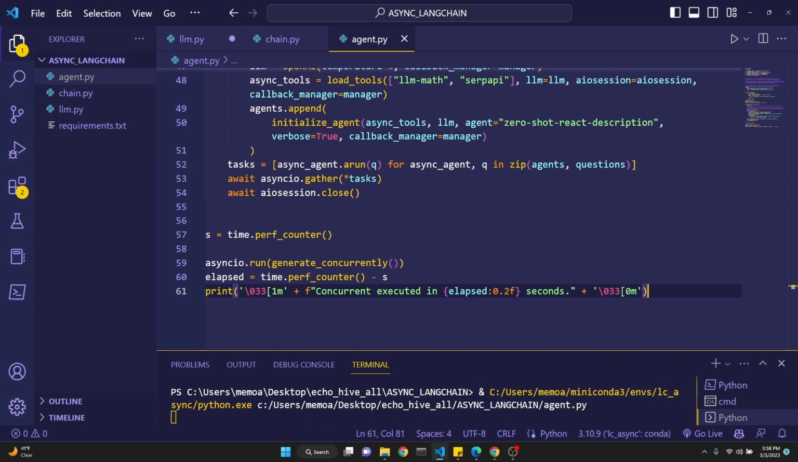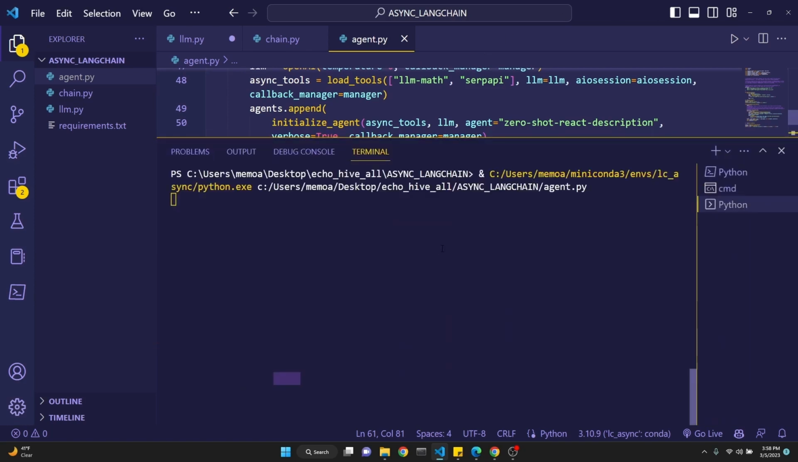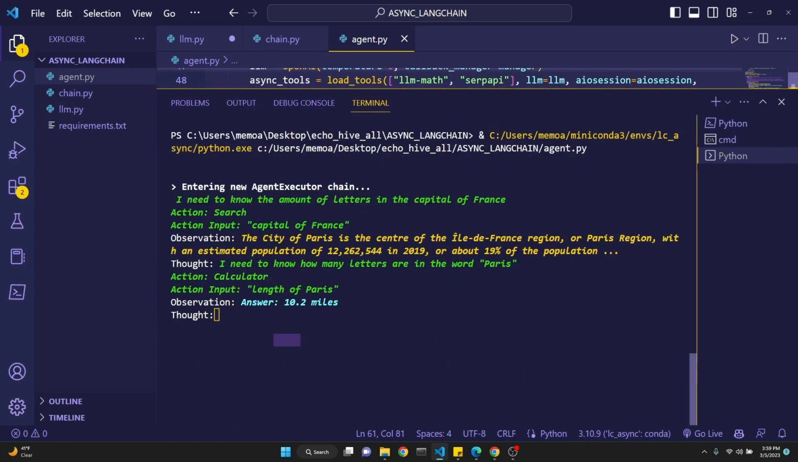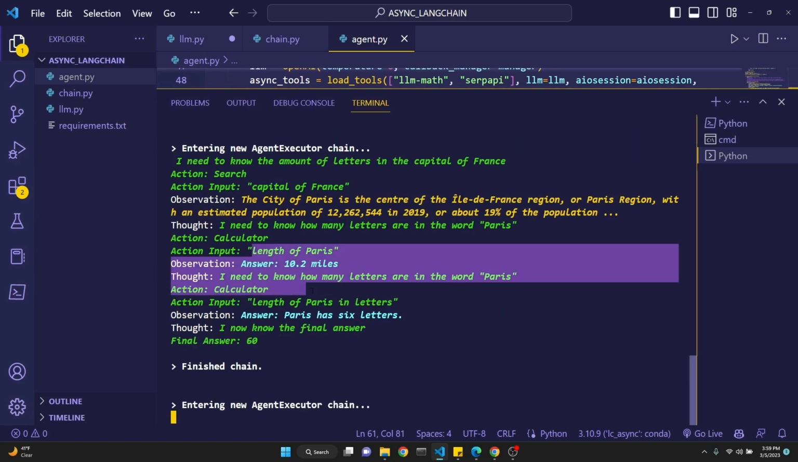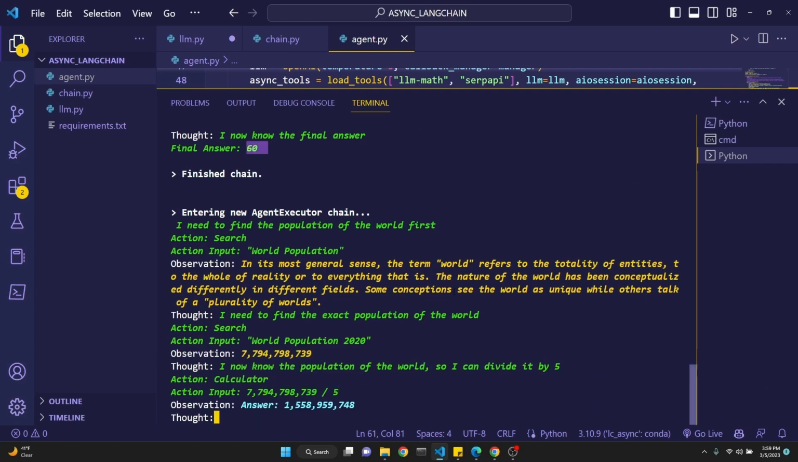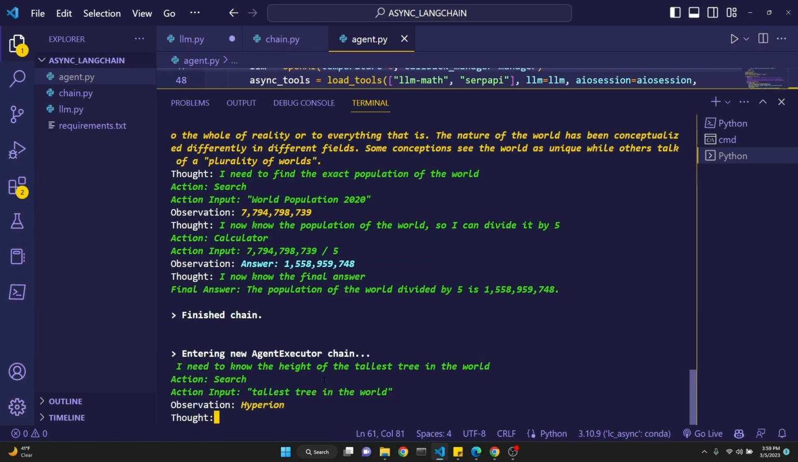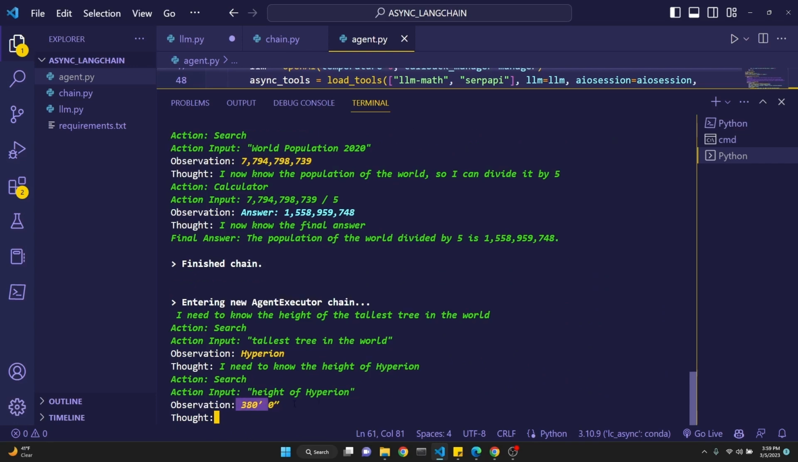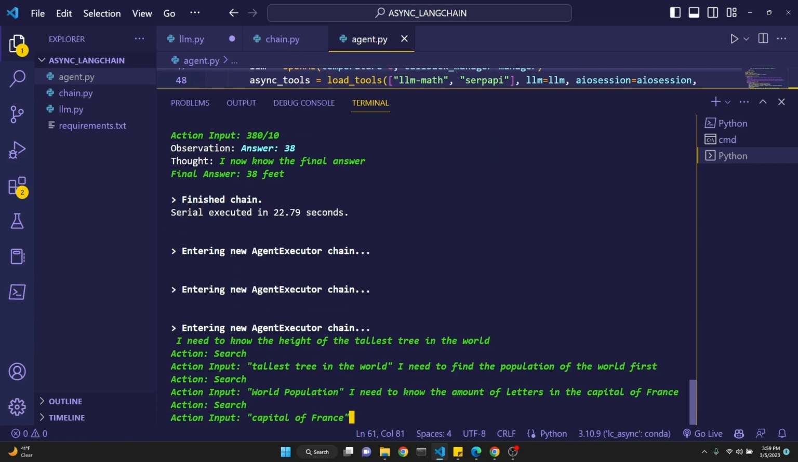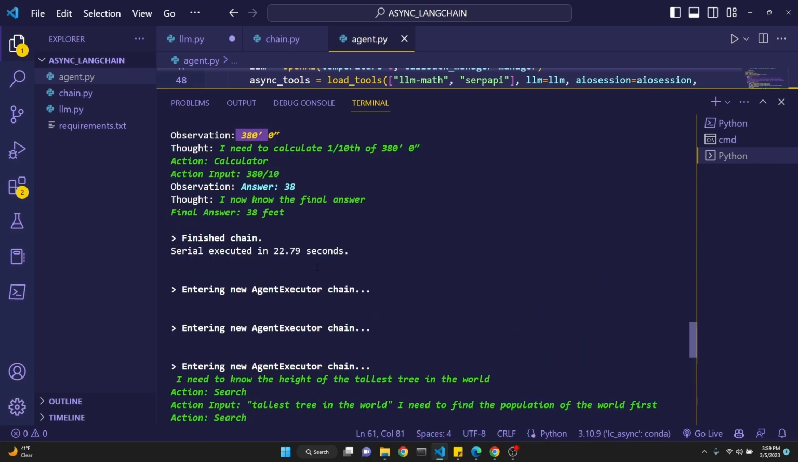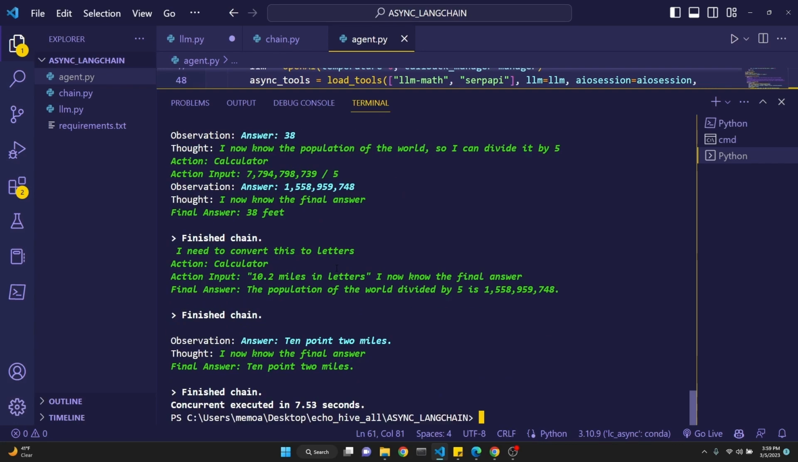Now let's run this again and see what happens. Okay, our first one is going to be serial. So we are doing a search for capital. It actually makes a mistake in the second search, but essentially it ends up finding the right answer. Agents can do that sometimes. Okay, our third one, Hyperion, apparently. Height of Hyperion is 380 foot. Anyway, it is so much faster for the concurrent call. I just want to mention this one took 22 seconds, and our concurrent calling took 7.5.